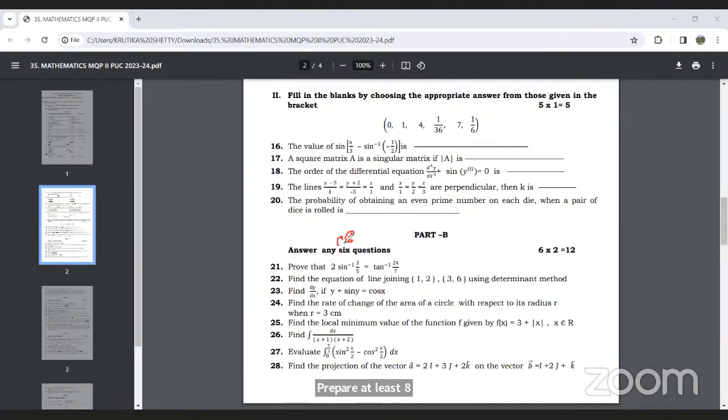So prepare 2 extra questions. Out of 10, you need to attempt 6, but be ready with at least 8.